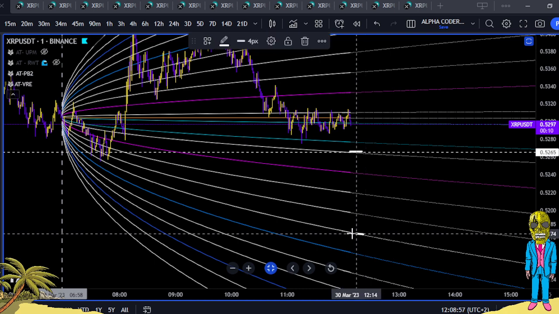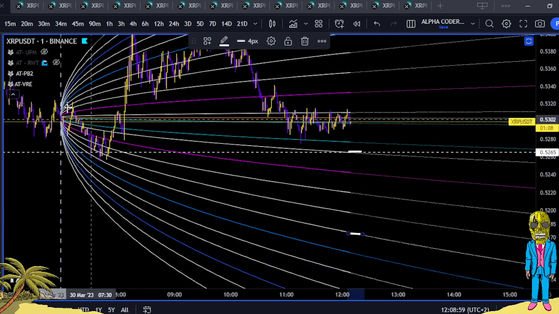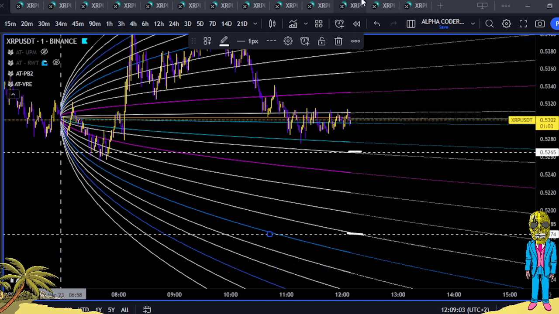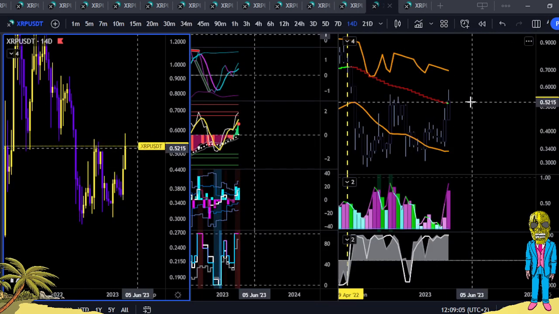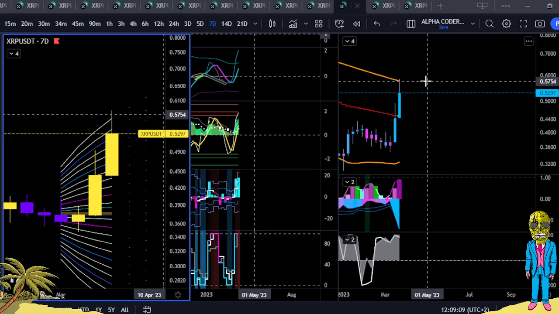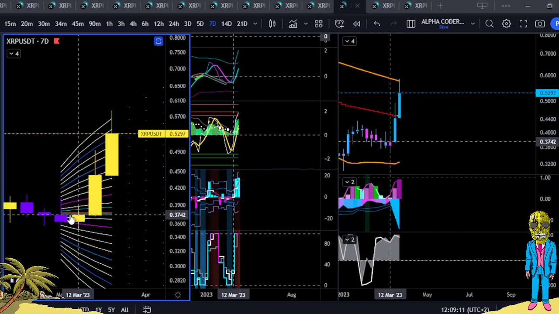Okay, so we'll mark that out at about here. 51.73 will be another region that we'll have to look for on the 14-day. Here's the 5-day. So here's where we smoked perfectly from yesterday. This is the 7-day, right?